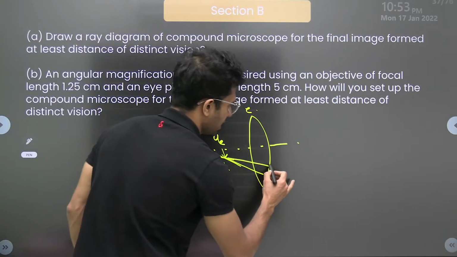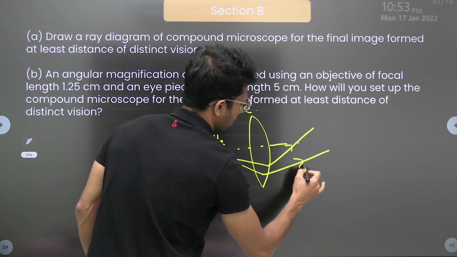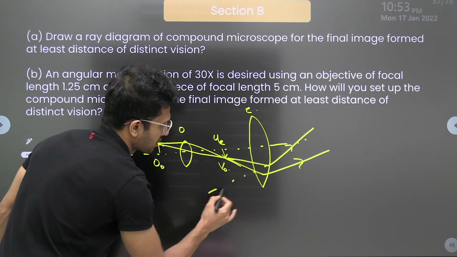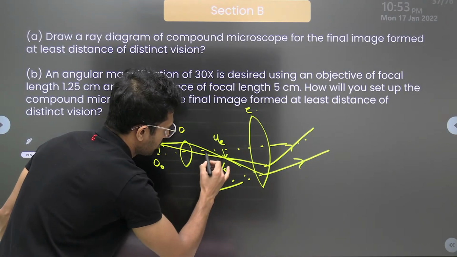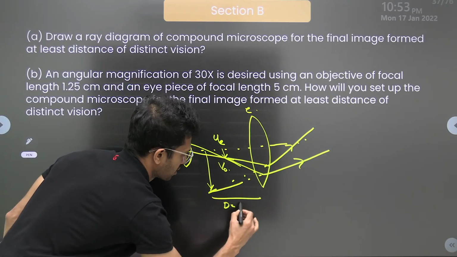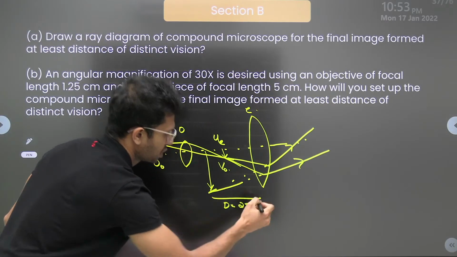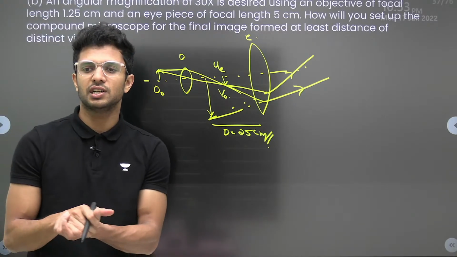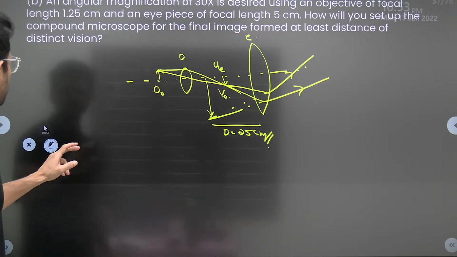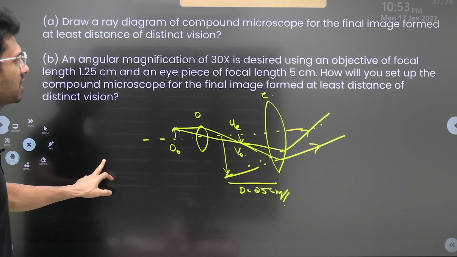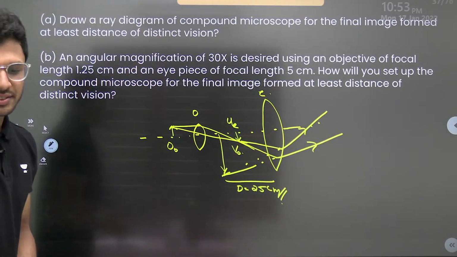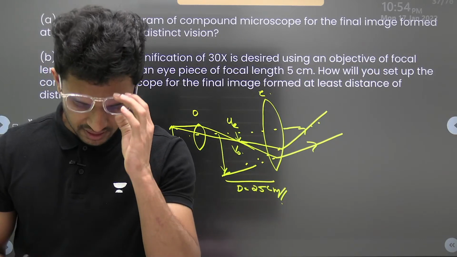Now you see, refraction happens, and here it is not going to be meeting at any point because it is diverging. So if you extrapolate, you can see that it will be meeting on the same side of the object, which will be at a distance of 25 centimeter, which is called the least distance of distinct vision. So this is a simple diagram. Okay? It is a simple diagram directly from NCERT. So nothing new is here to be learned. Is it fine? Just have a look at it, and it's the same diagram.